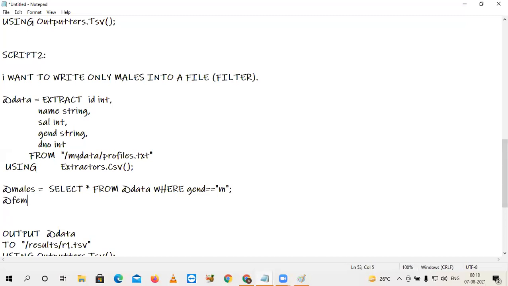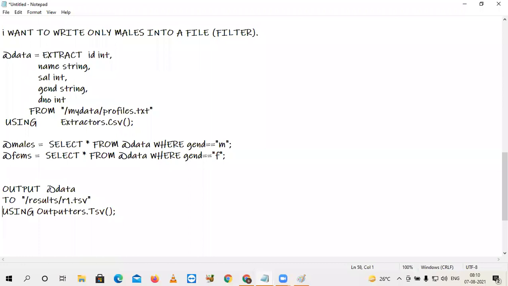One more object here, I am creating fems equal to, doing the same query. Select star from data, where gender equals to female. Here I have one output statement. Instead of giving one output statement, I will give two output statements.